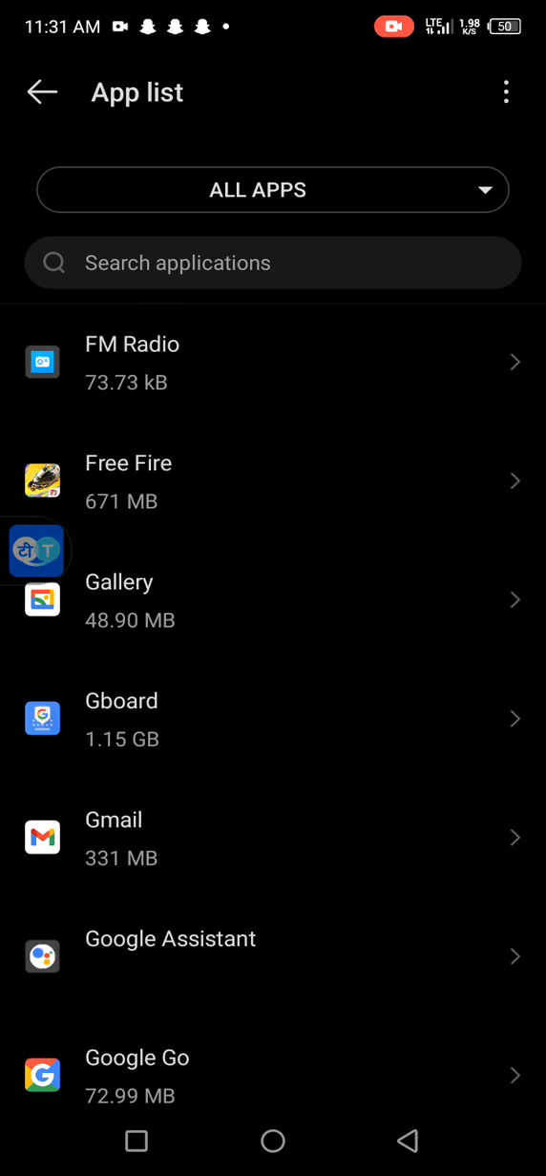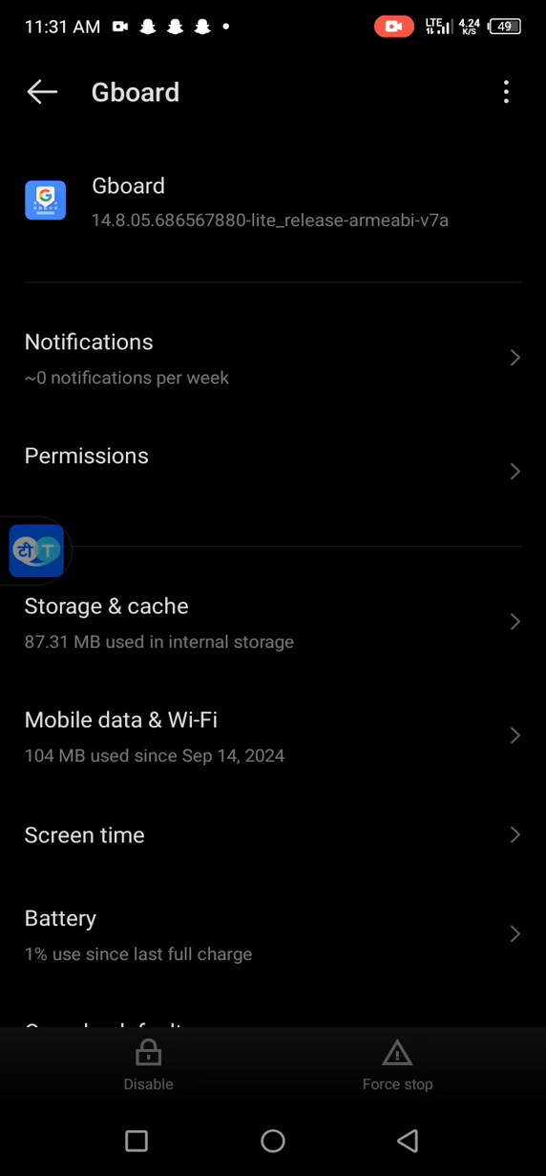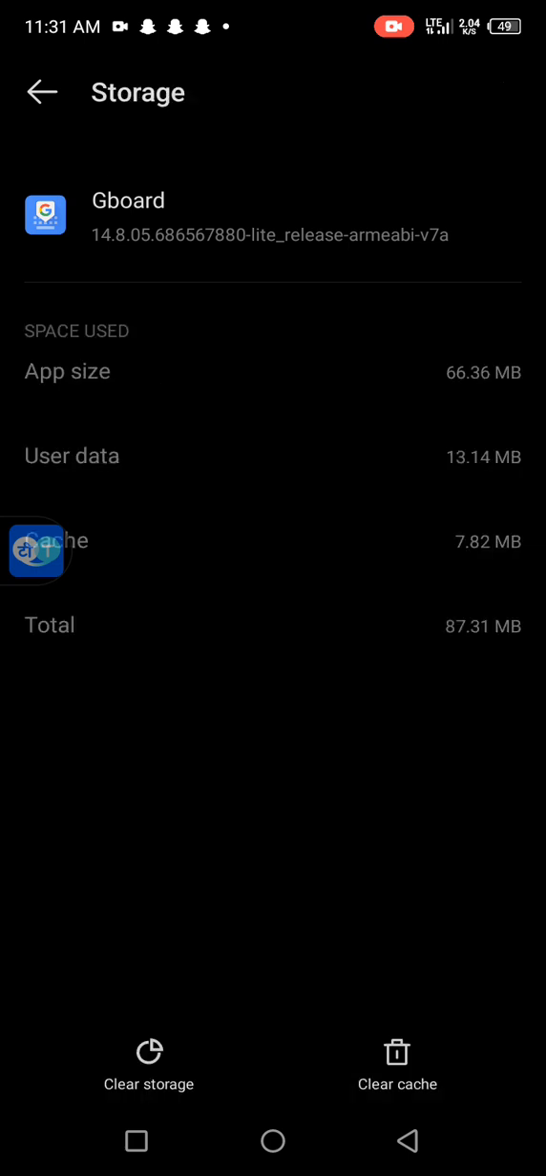When you see the Gboard, see what it is doing, 1.15 gig. That's the space the Gboard is occupying. So you click on it. Click on it. Sorry guys, because my phone is a little bit slower. You click on storage. When you click on storage, you click on clear cache first. Cache, click on it. Then you click on clear storage.